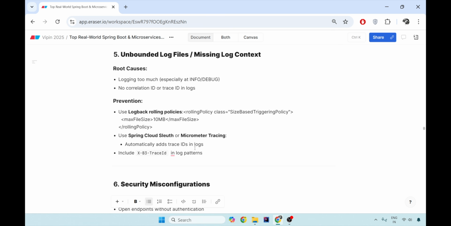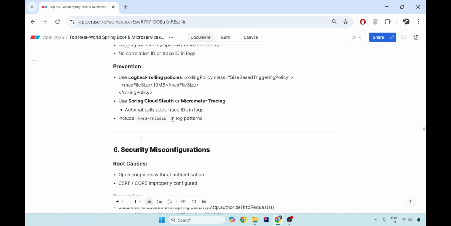So unbounded log files and their missing context is a problem. How can you fix it? You can use the rolling policy of Logback, that is, go to a maximum of 10 MB of files and then start rewriting from the initial position of the file, so that at any point of time your logs are not more than 10 MB. You can use proper Sleuth or Micrometer tracing to be able to add proper traces in all the requests getting out of the system.